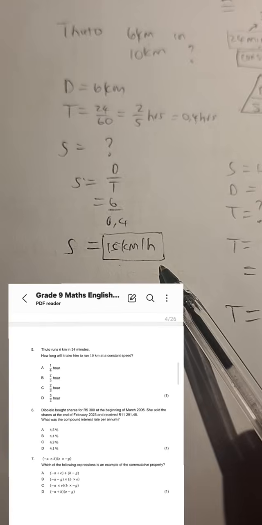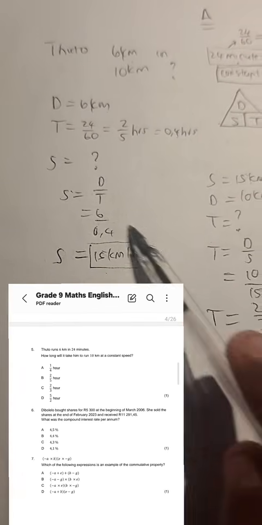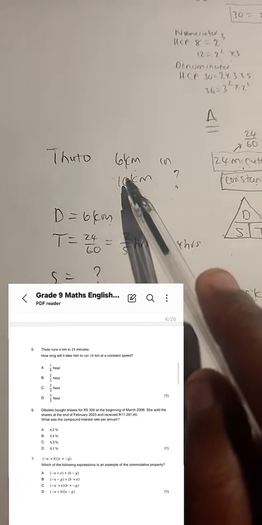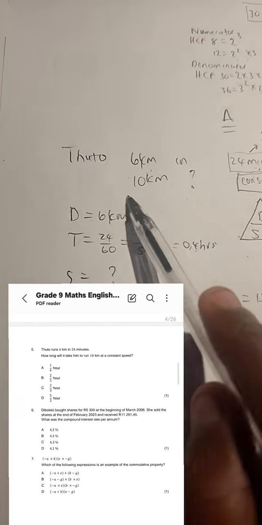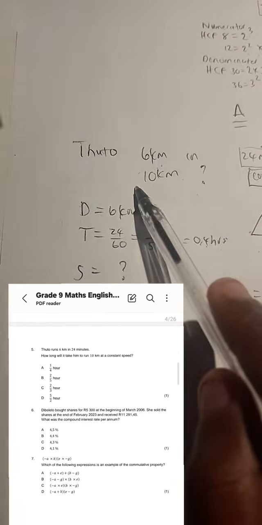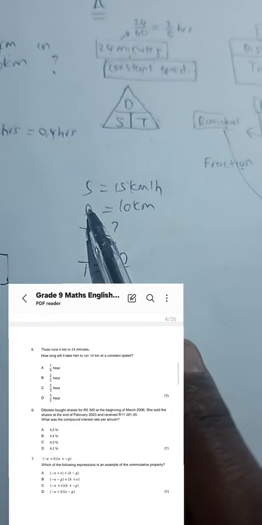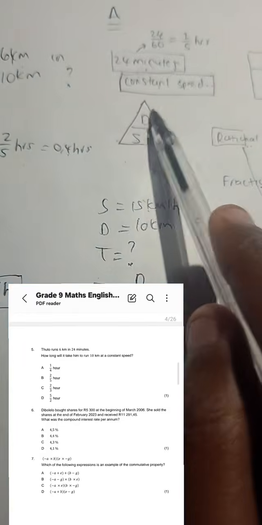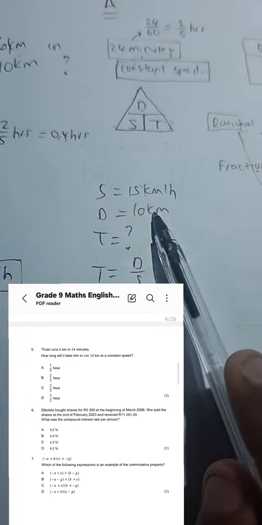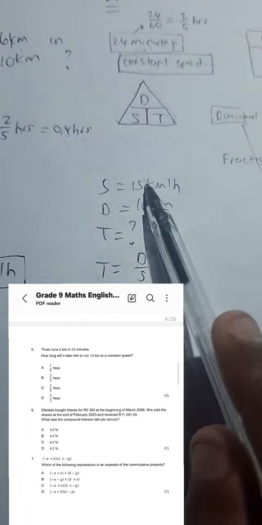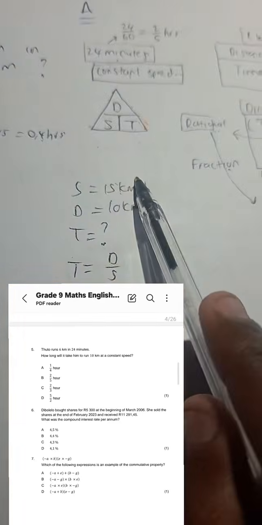That is the speed. Now, he's running at the same speed. So that means now we can calculate how long it takes for him to run 10 kilometers. We take the same speed and substitute in a new formula where we have a distance of 10 kilometers and the speed of 15 kilometers per hour, which is the same speed that he's running.